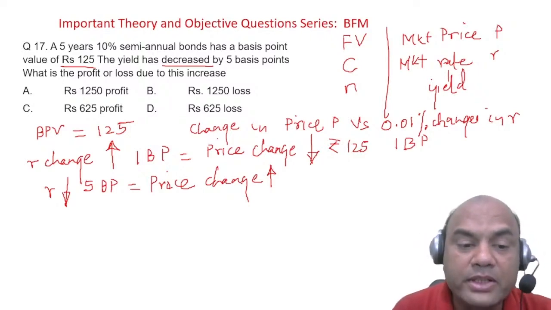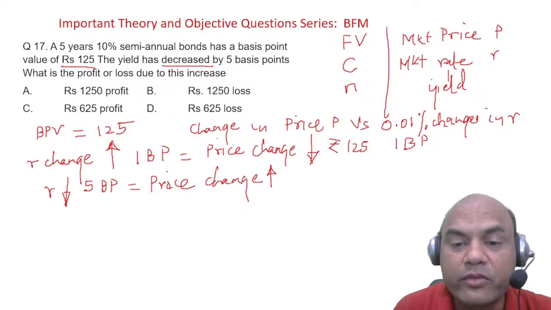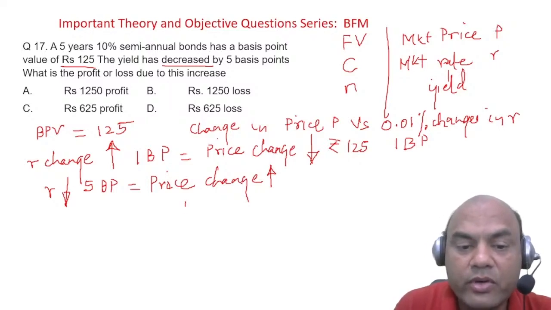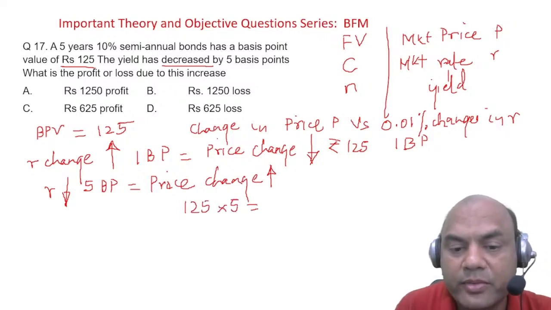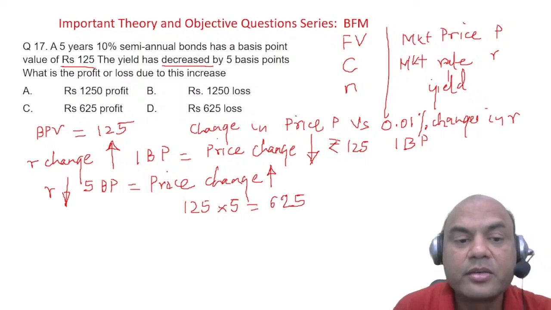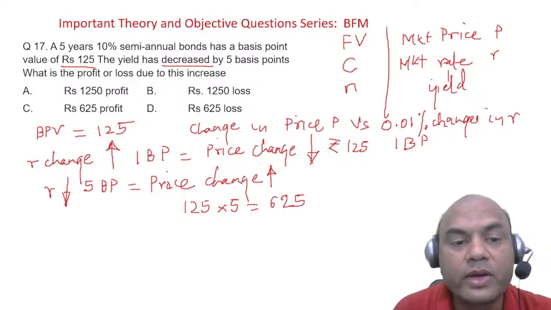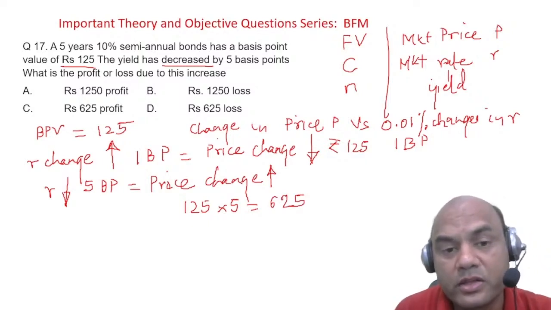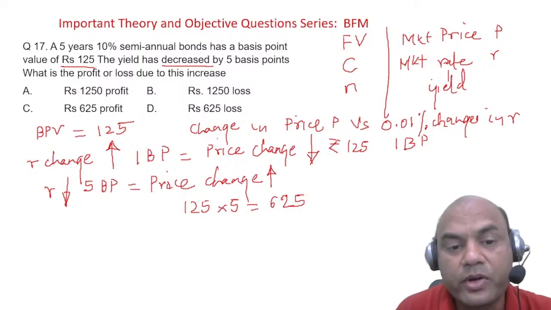But by how many rupees? This 125 is for 1 BP. This is 5 BP. Right? So 125 into 5, so that is 625. So now what is this then? 1250 profit, 1250 loss, 625 profit or 625 loss?